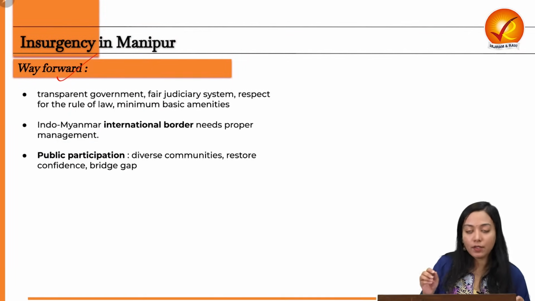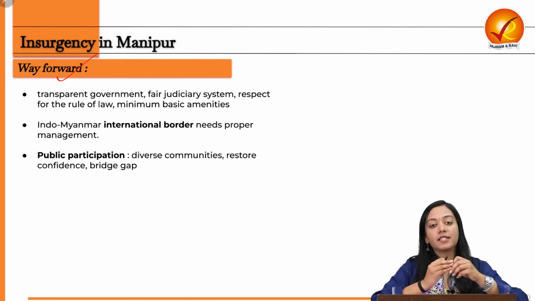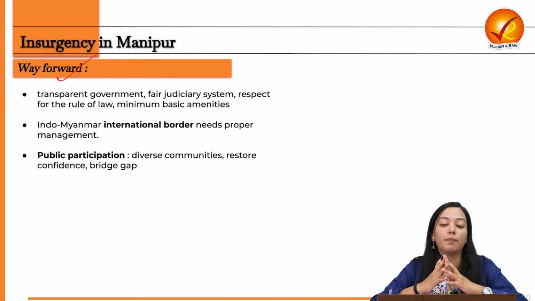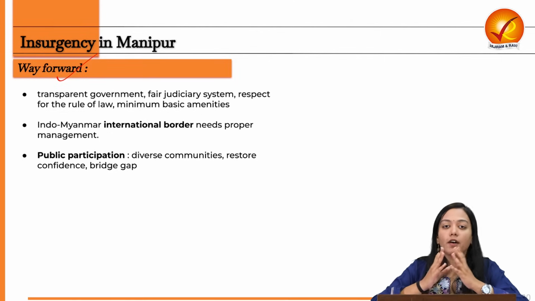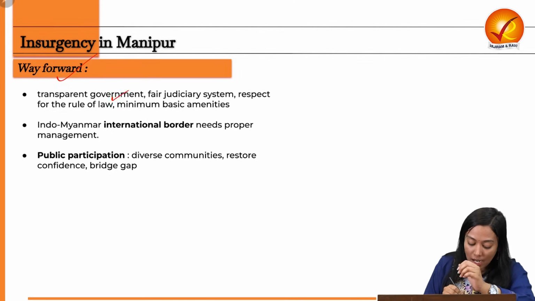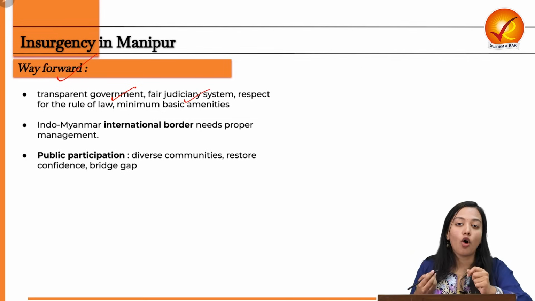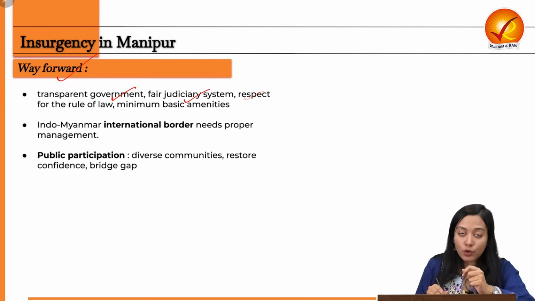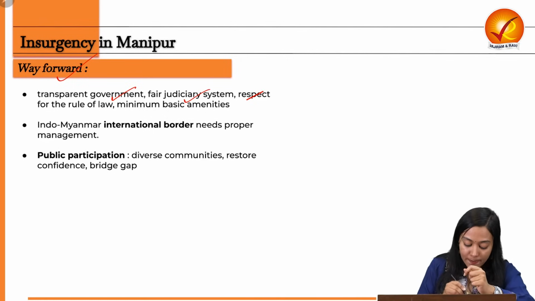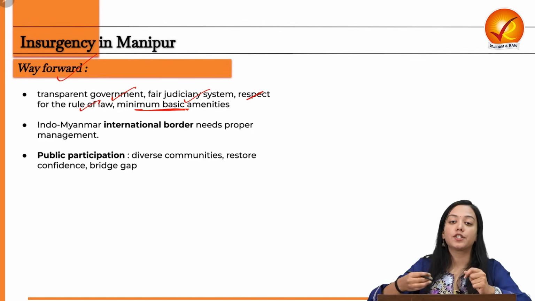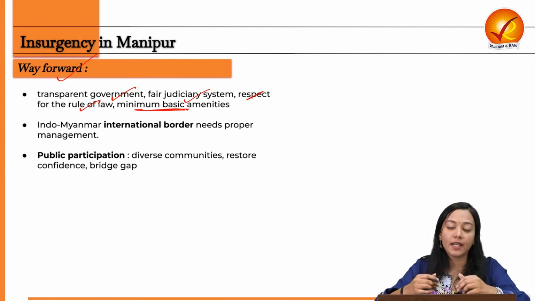And then what can be the way forward? The best thing against insurgency, which is taking place due to a deprived sense of development or representation, is good governance. So ensuring that there is transparent governance, there is no corruption, there is a fair judicial system, so that we can restore faith in the judicial processes, so that we do not take law in our hands. Also, respect for the rule of law can be strengthened, and basic minimum amenities, for example education, infrastructure for healthcare and palliative care, etc.